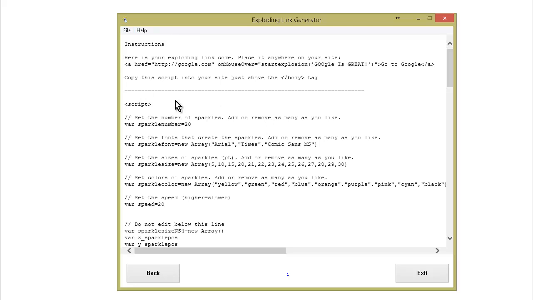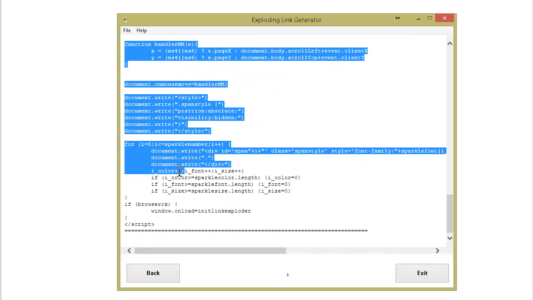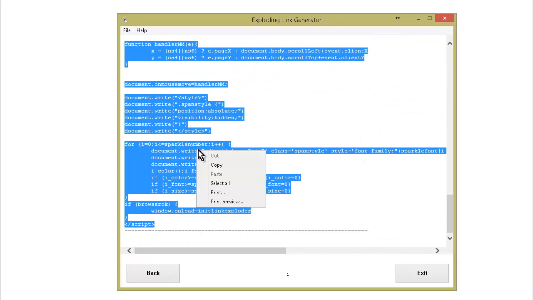Okay, so what you do is you copy this code onto your site just above the slash body tag. So you take all of this down here right to the bottom, and you copy it into your website just above the slash body tag.